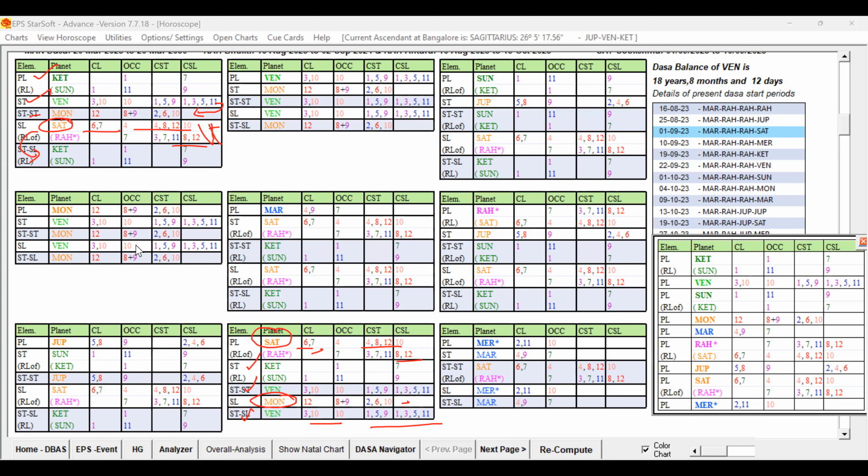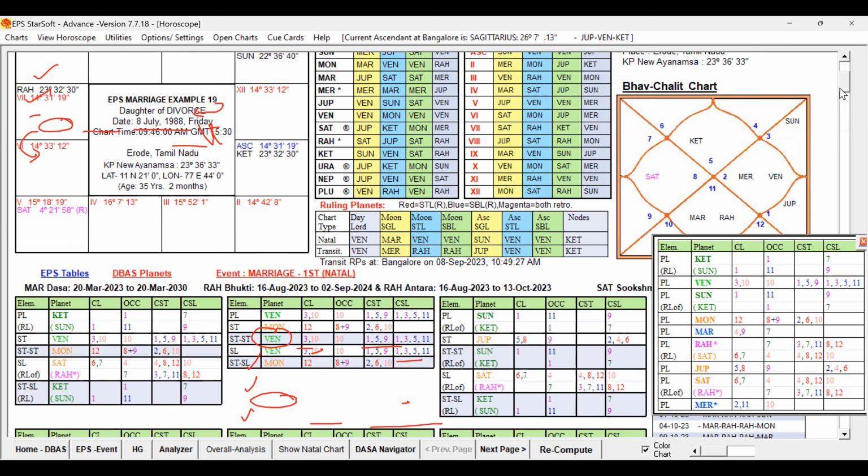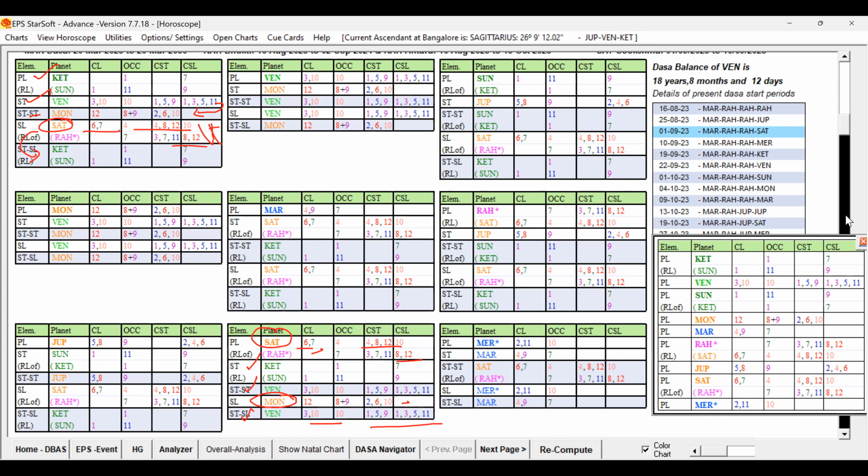But Moon itself has strong unfavorable signification at the 1, 2A level and last levels. Moon is in the star of Venus and sub of Venus, two levels continuously. Check the sub-sublord Rahu. How is Rahu?